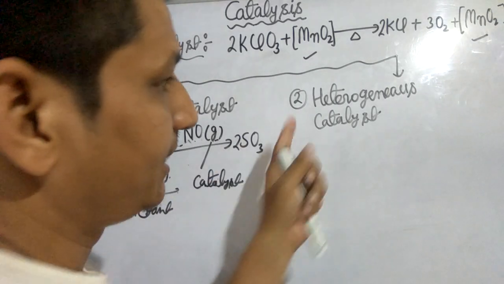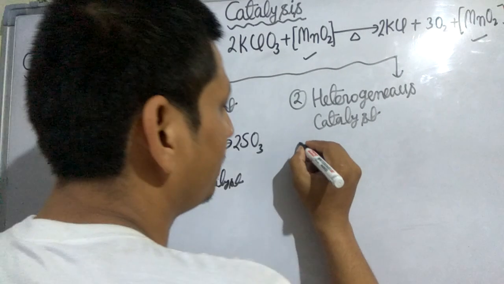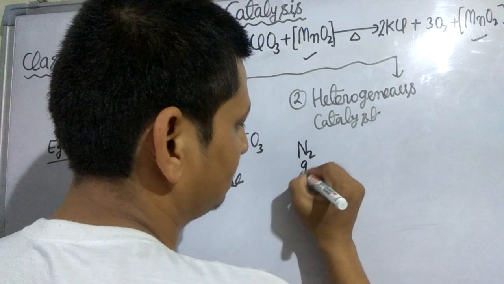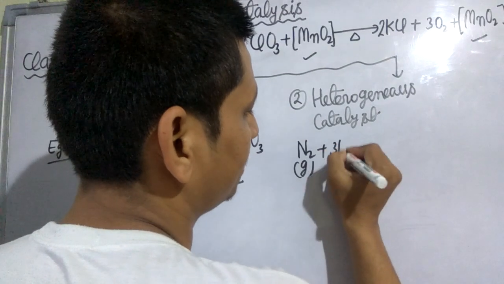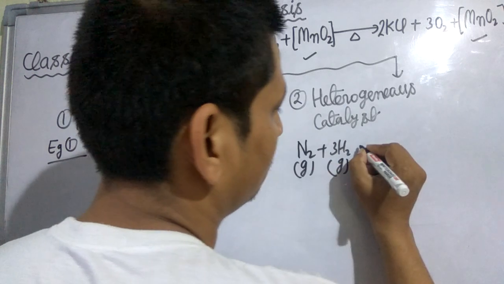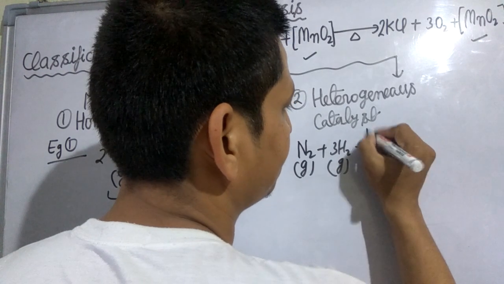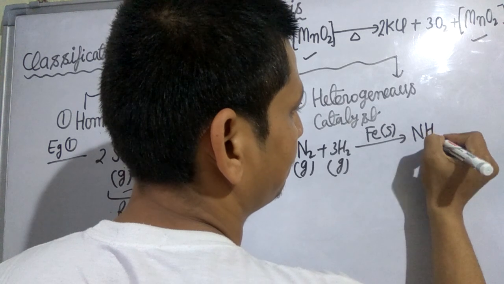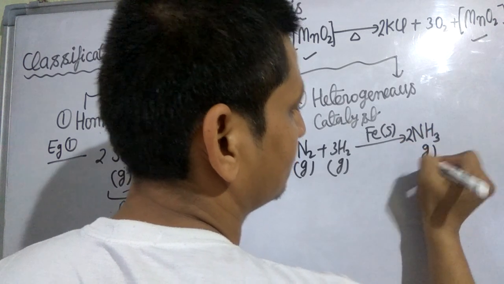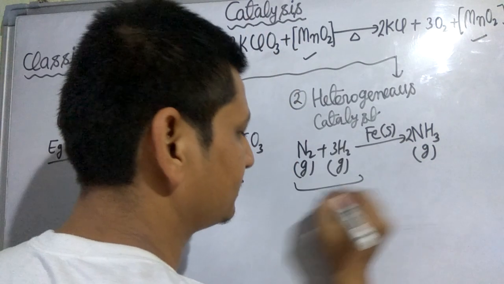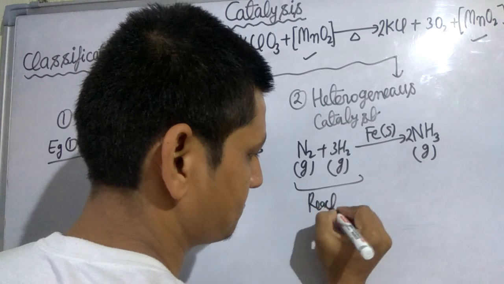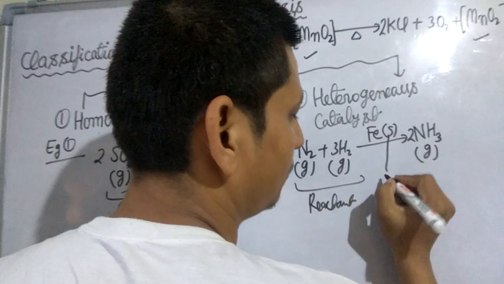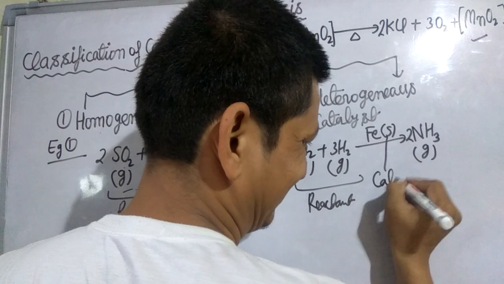Next point is heterogeneous catalyst. Nitrogen gas combines with hydrogen gas in presence of iron catalyst to give ammonia gas. So look here, these are reactants, and this is a catalyst.